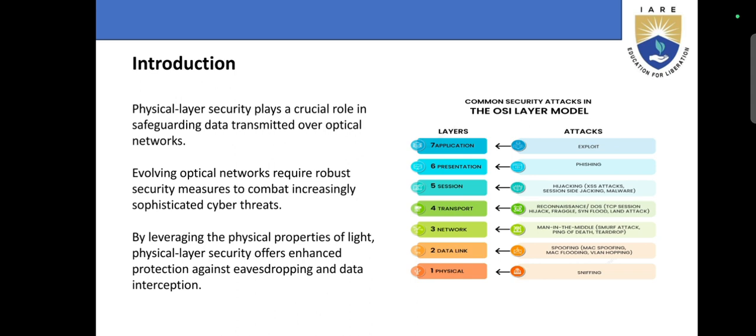Common security attacks in the OSI layer model, 7 layers: 7 application, 6 presentation, 5 session, 4 transport, 3 network, 2 data link, 1 physical. Attacks include 7 application exploits, 6 presentation phishing, 5 session hijacking and session sidejacking, malware, 4 transport: TCP session hijack, SYN flood and land attack. 3 network: man in the middle, smurf attack, ping of death, teardrop. 2 data link: ARP spoofing, MAC spoofing, MAC flooding and VLAN hopping. 1 physical: sniffing.